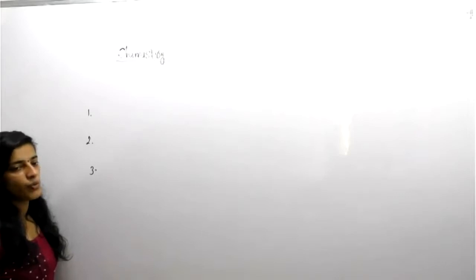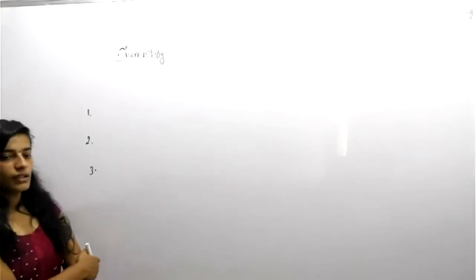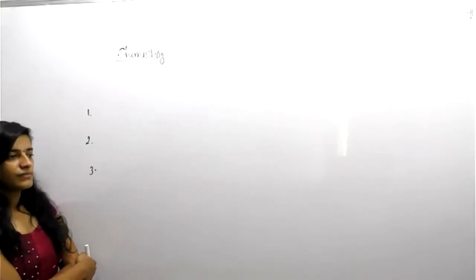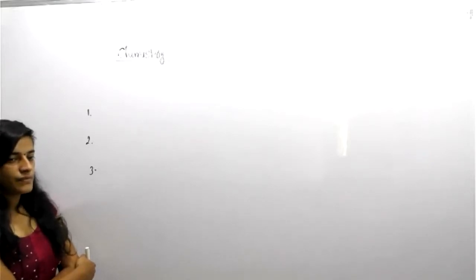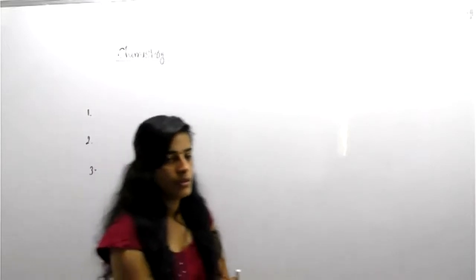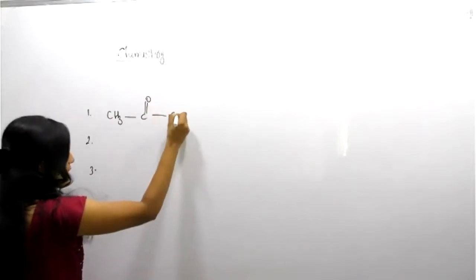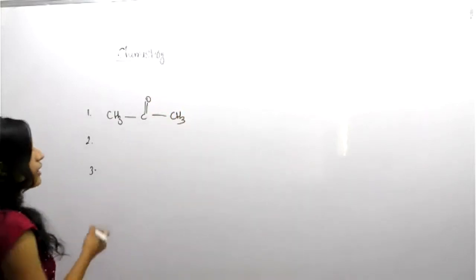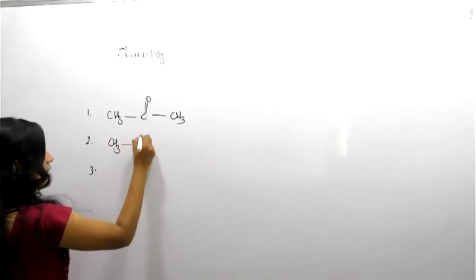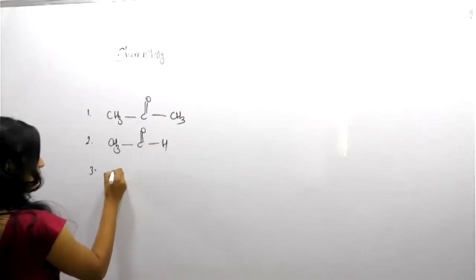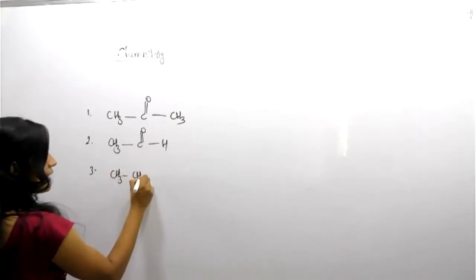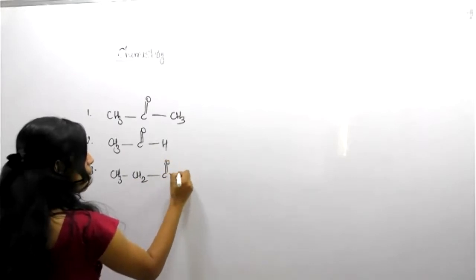What are carbonyl compounds, students? What do you mean by carbonyl compound? Any idea? Example for carbonyl compound? Ketone. Correct. How ketone? Example, CH3, C double bond O, CH3. This is a special kind of ketone, acetone. Then aldehyde, CH3, C double bond O, H. Then acid, CH3CH2, C double bond O, OH.